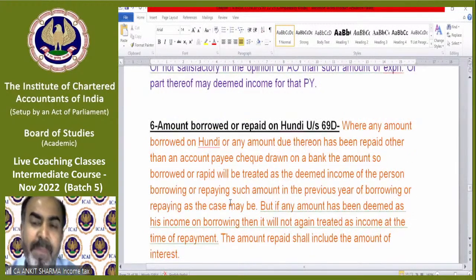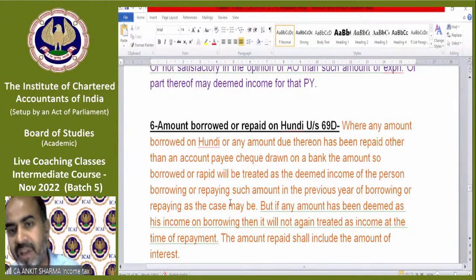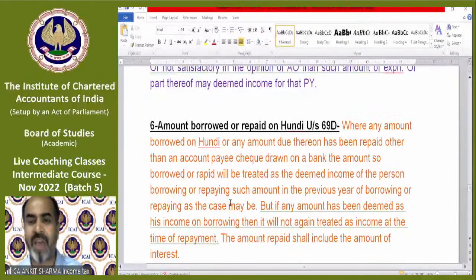Amount borrowed or repaid on hundi, in section 69. Hundi is, you can say, a local negotiable instrument. In a normal local market, there are persons who have recognition and higher net worth. They take or give loans on the basis of this paper, which is called hundi. Like there's a market, and in that market I am a person having net worth and recognition. If somebody wants a loan, he will come to me and ask, I need 50,000 rupees. I can write on a paper that 50,000 rupees should be given to that person.